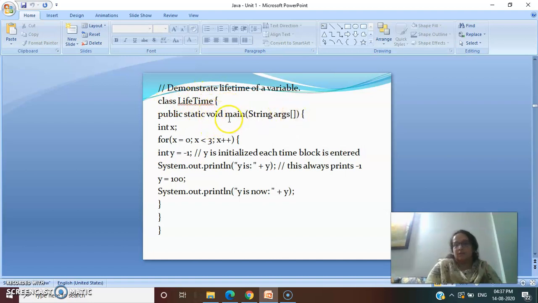In this, the main function will come as it is. Over here we have declared a variable x as integer type. We have taken the loop where x goes from 0 to less than 3. So x will run for 0, 1 and 2. As soon as the value of x comes out to be 3, it will exit from the loop.